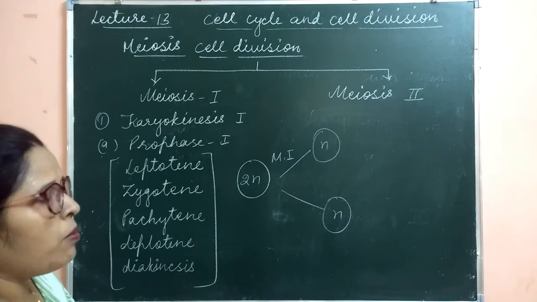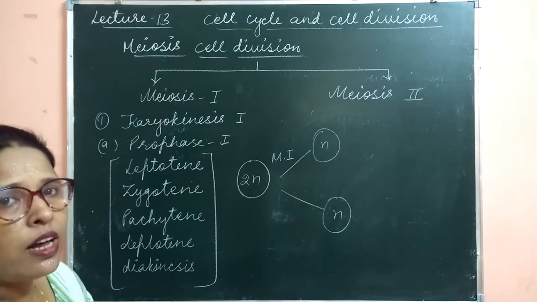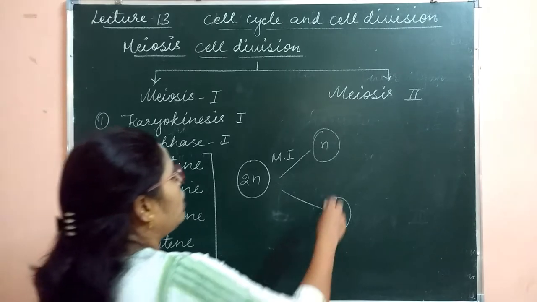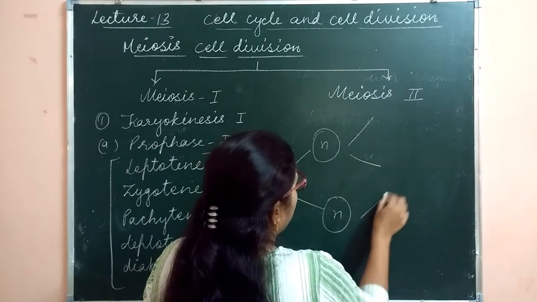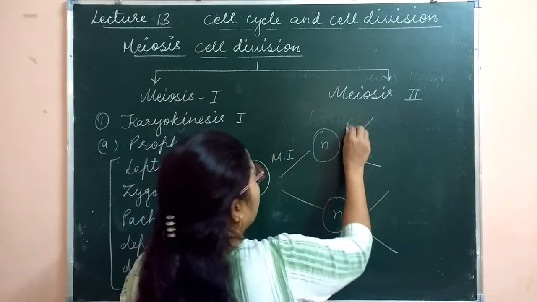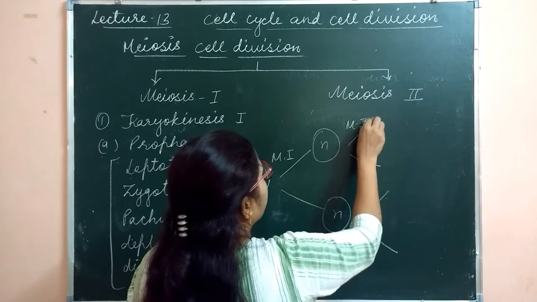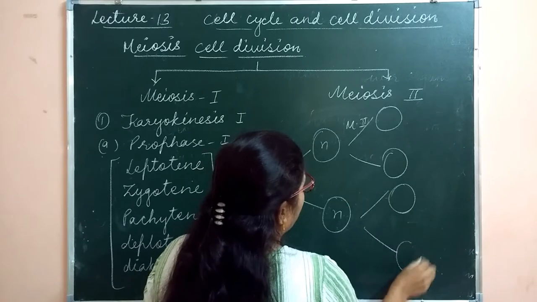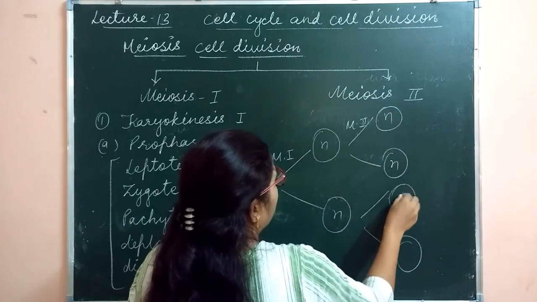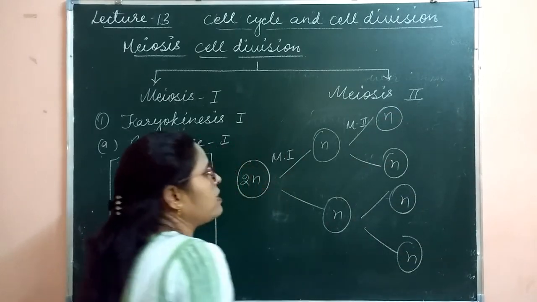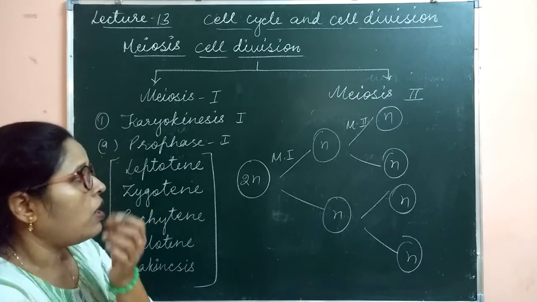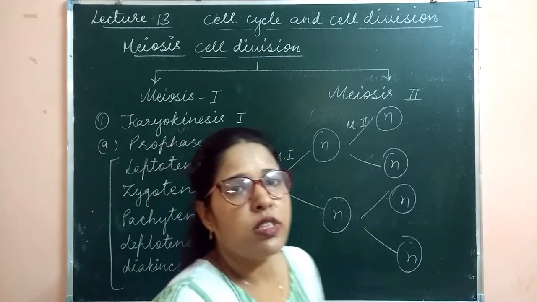How these n chromosomes arise, we will discuss in the prophase 1 stage. These cells again undergo meiosis 2 and form 4 daughter cells. This meiosis 2 is exactly the same as the mitosis cell division. Clear? So this is all about the introduction of the meiosis cell division.